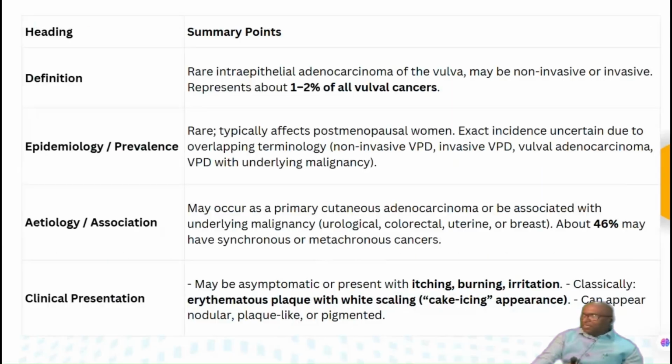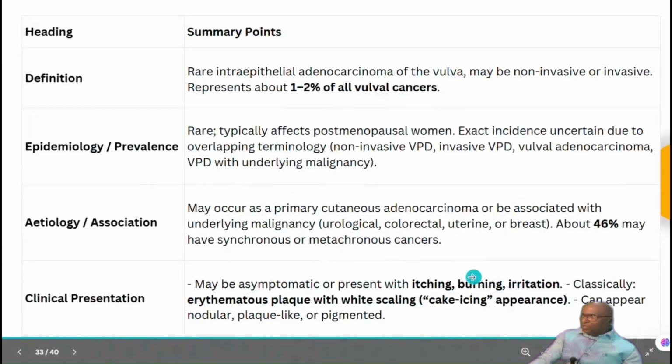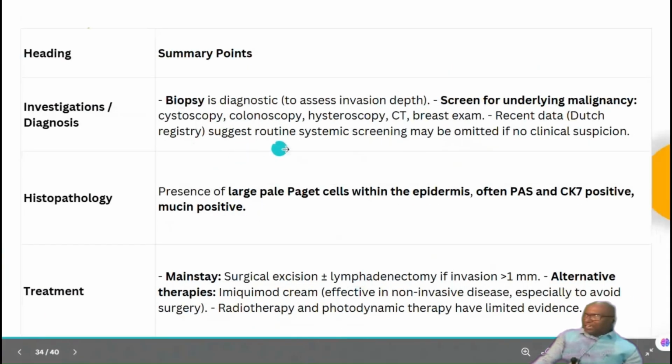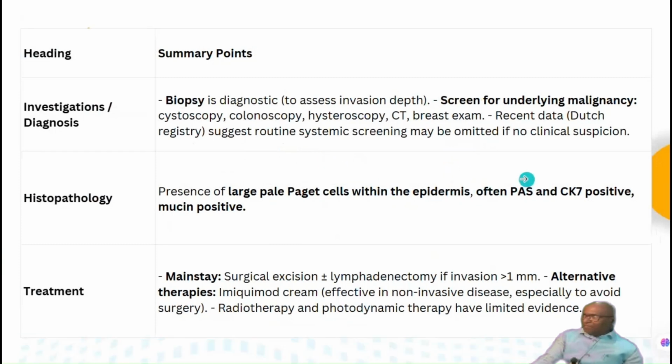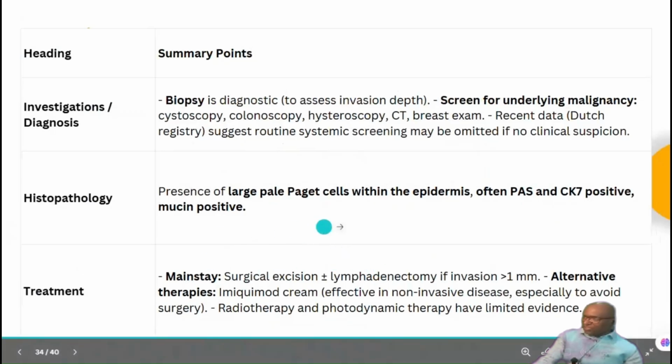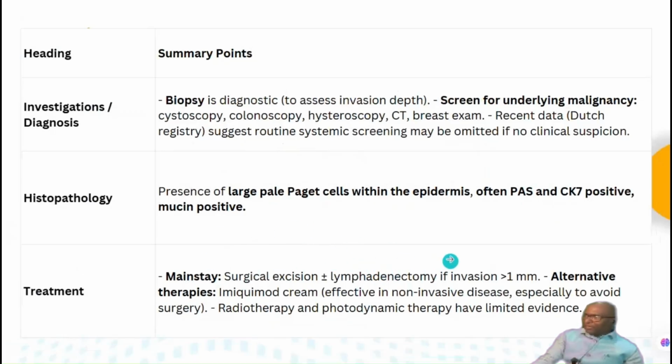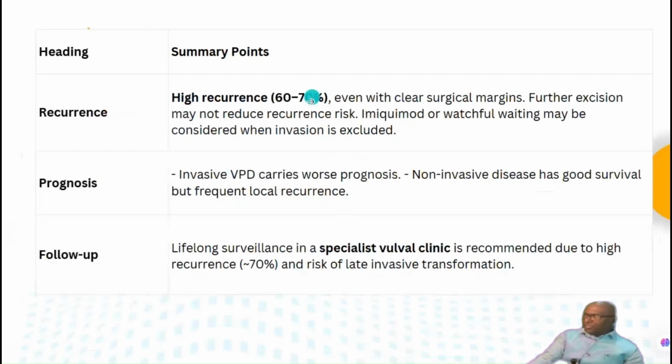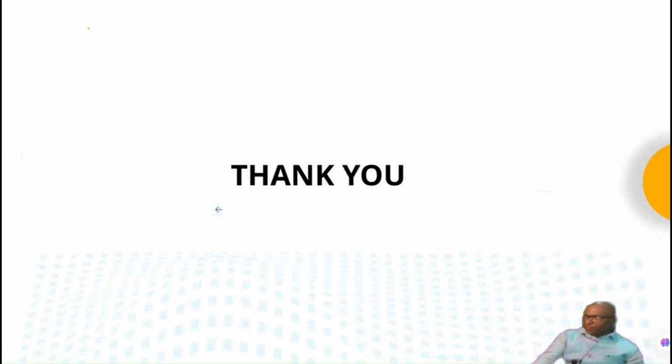So you will remember a few things about vulval Paget's disease. It is an intraepithelial adenocarcinoma of the vulva and is associated with other underlying malignancy also. The cake icing appearance, and histopathologically you get large pale Paget cells which are PAS positive, CK7 positive, mucin positive. Surgical excision plus or minus lymphadenectomy depending upon the individual. And high chances of recurrence, with specialist vulvar clinic follow-up. These are the typical things in this.